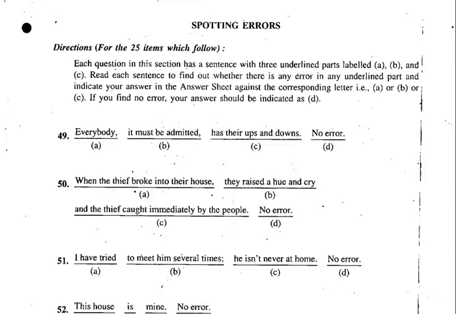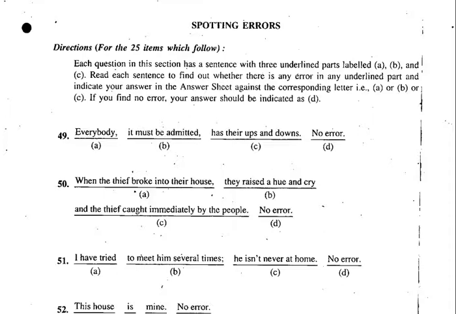Today we are going to discuss spotting errors. A number of questions on spotting errors we are going to take up. For the items 25, there are 25 questions on spotting errors.